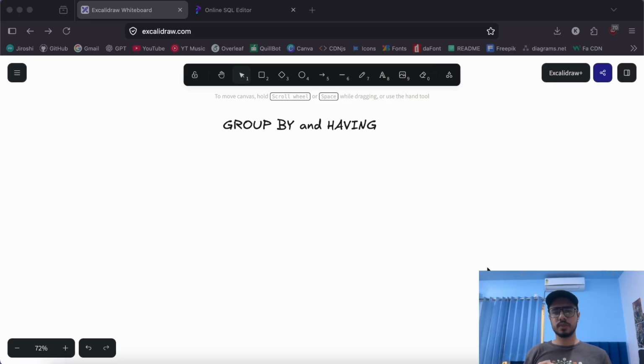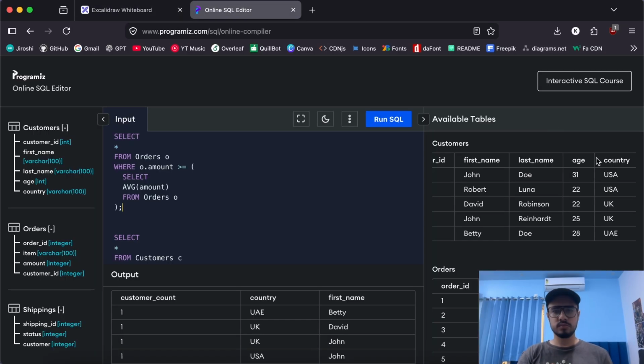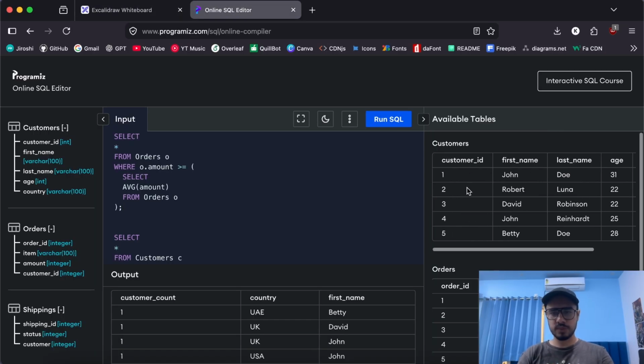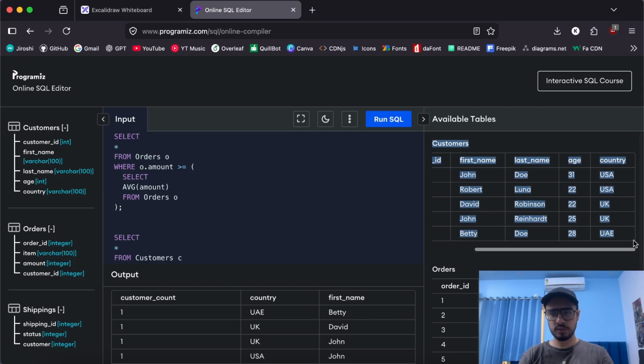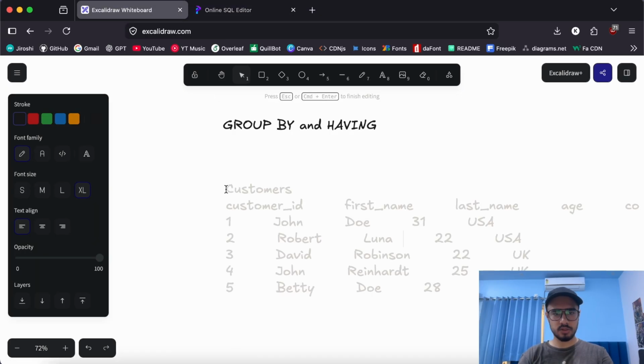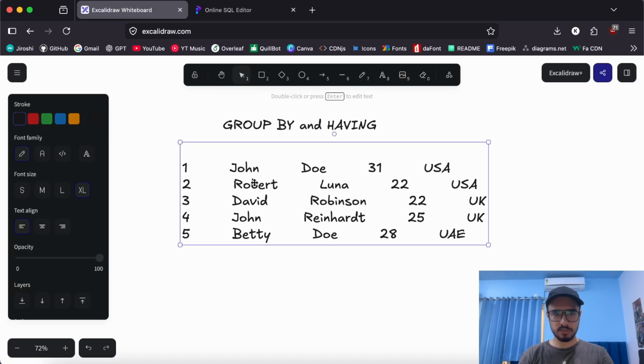Now that is something group by allows us to do, and along with having it becomes much more powerful, but we'll see that later. For now, let's just focus on group by. Now, let's hop on to an example to see this in action. Here, let's take an example from this customer table. We'll just copy this whole thing and bring it to our Excalidraw. Here we are. I'll just remove the header so it becomes less messy.